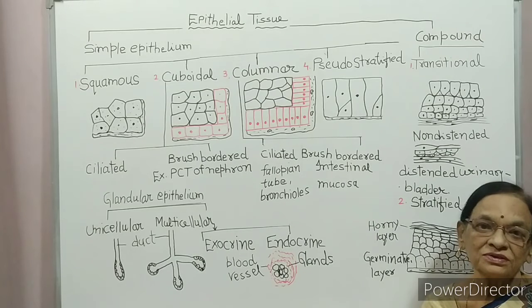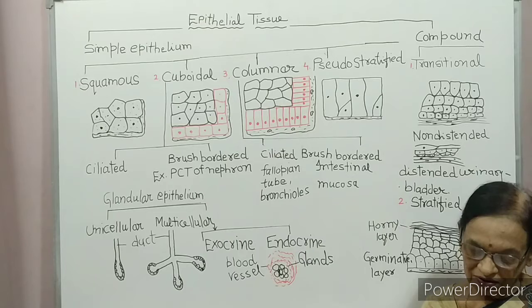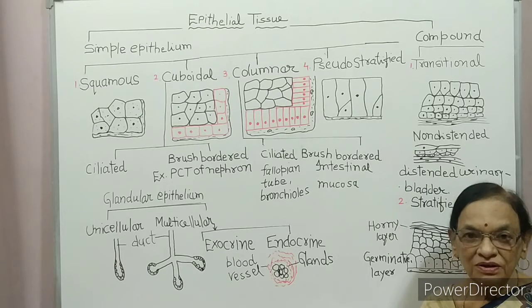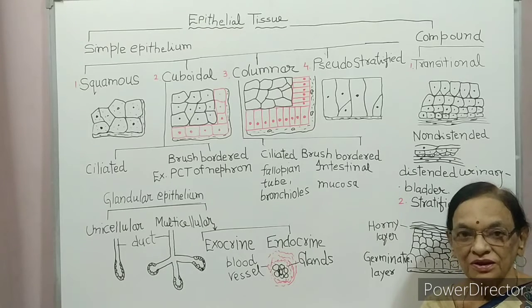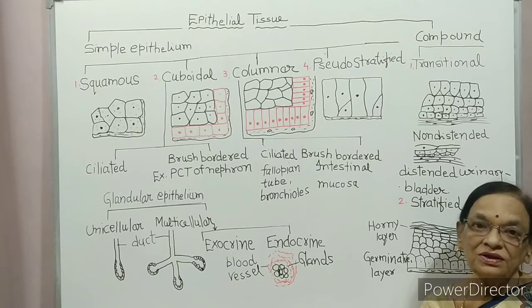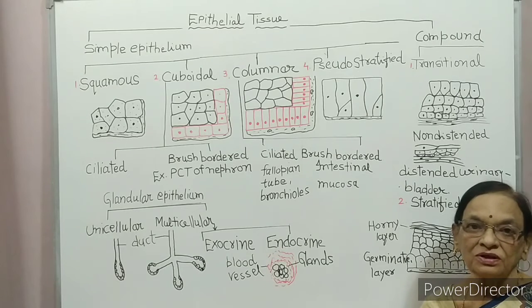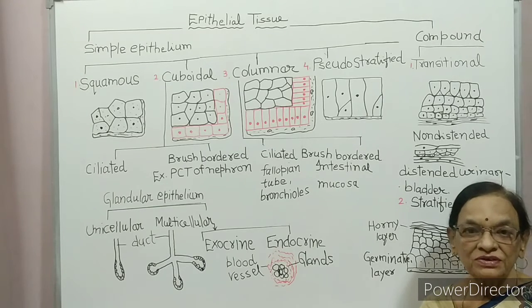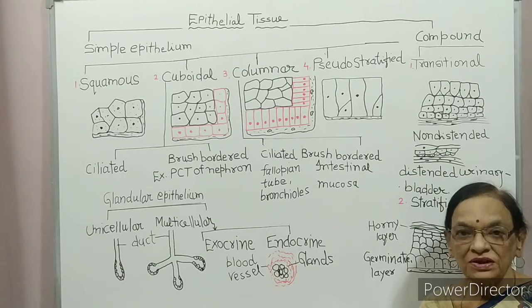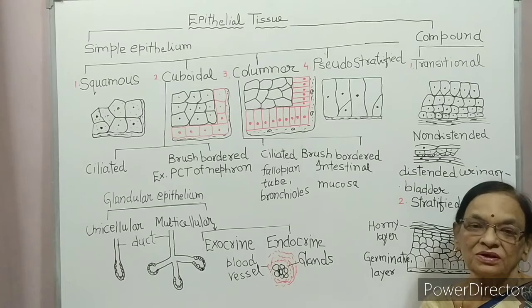Dear students, now we begin with chapter number 7, Structural Organization in Animals. Already in chapter number 4, Animal Classification, you have studied animals of different types.